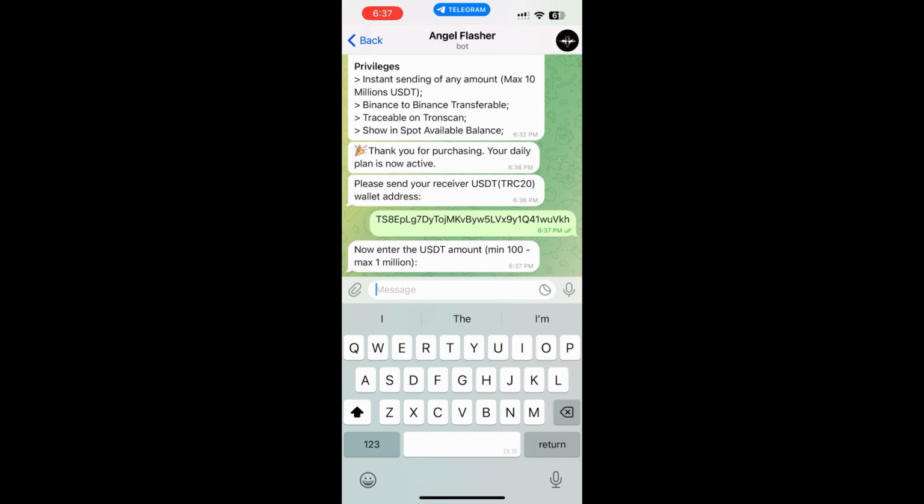And now enter the USDT amount. Let's just do 450K for right now. Send it. Okay.